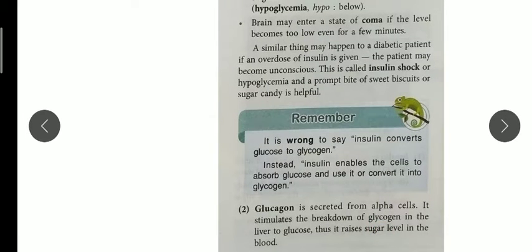So this insulin is, you can say, suppressing, it is trying to reduce the glucose level, whereas glucagon is breaking the glycogen and converting it into glucose. So it is increasing. So for a normal body, both the hormones' secretion should be normal, otherwise it will affect the functions of each other.